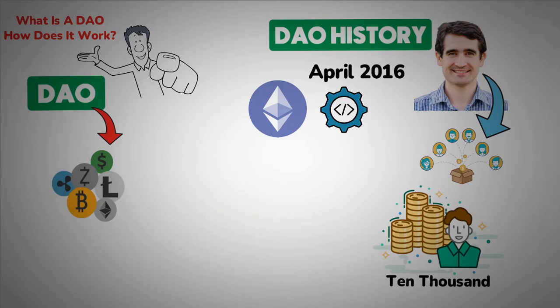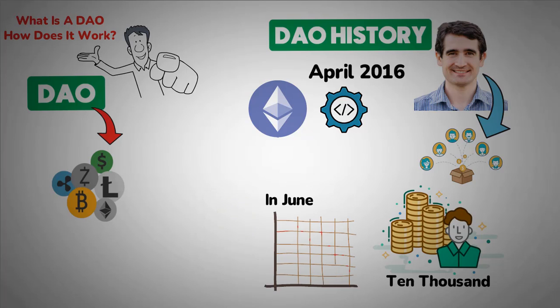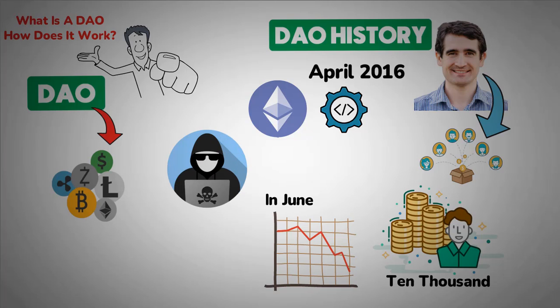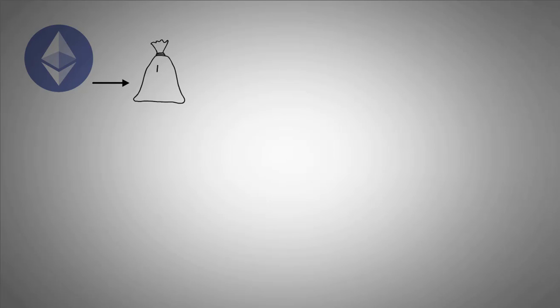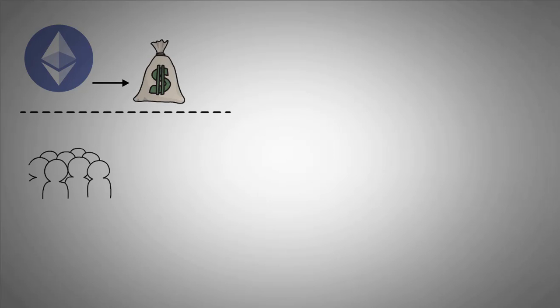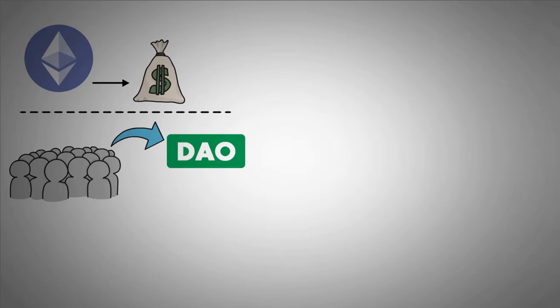Unfortunately, in June of the same year, the DAO experiment collapsed. This was after some hackers exploited issues with it and got away with roughly $50 million. And that's not a small handful of change. But the Ethereum developers handled the attack and restored the funds. After that, however, the people lost interest in the concept of the DAO. I mean, can you blame them?